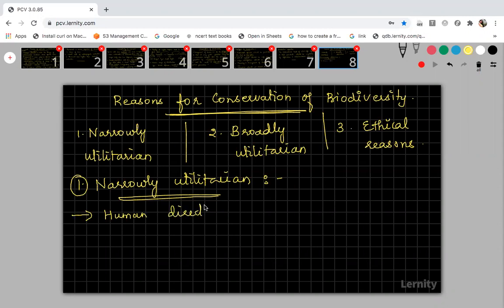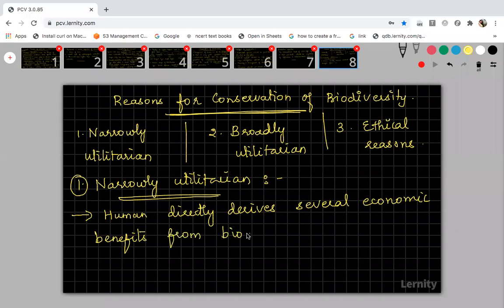We are deriving several economic benefits from nature, that is, from biodiversity. For those several benefits, we have the need for conservation of biodiversity.